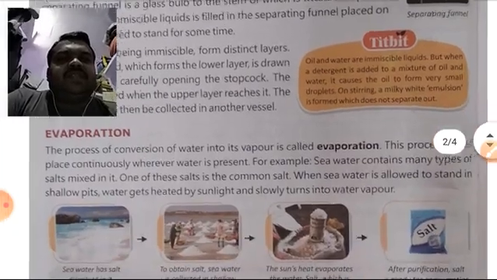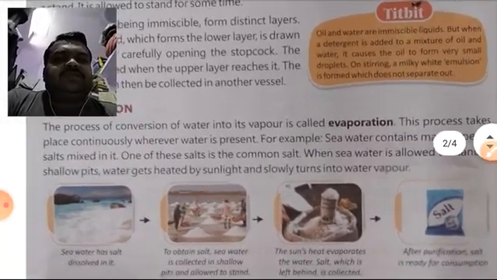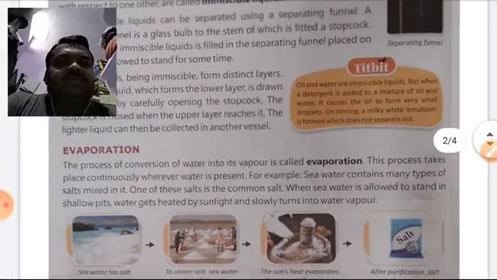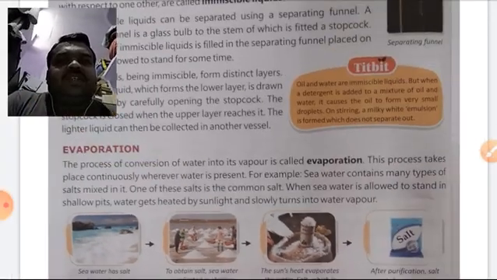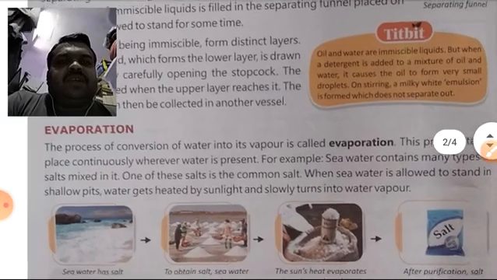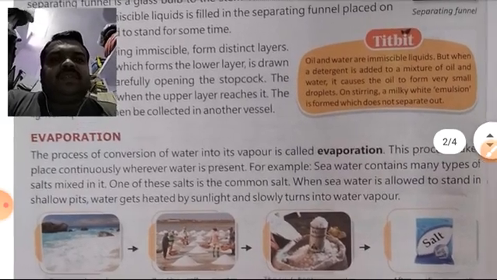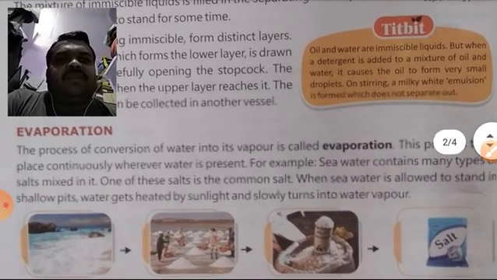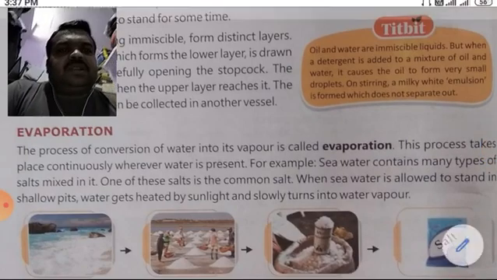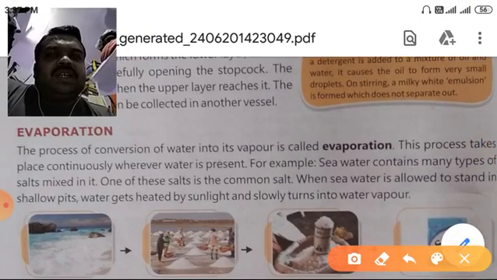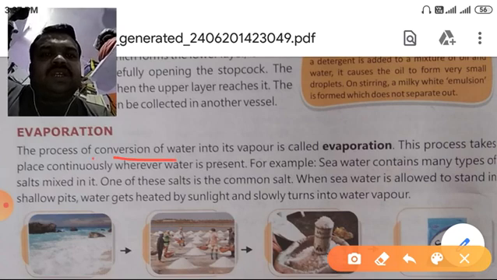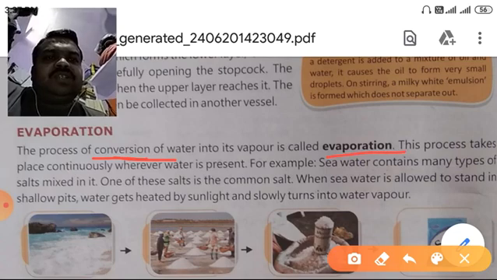Now another method is evaporation. It is the process of conversion of water into vapor. Underline this word conversion, which means change, and this word evaporation.